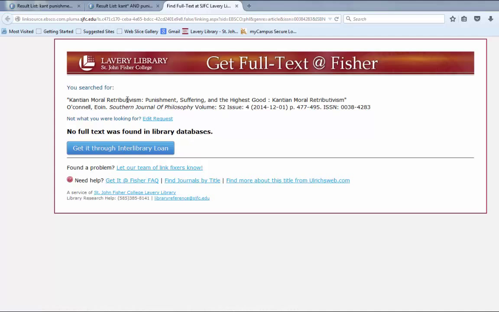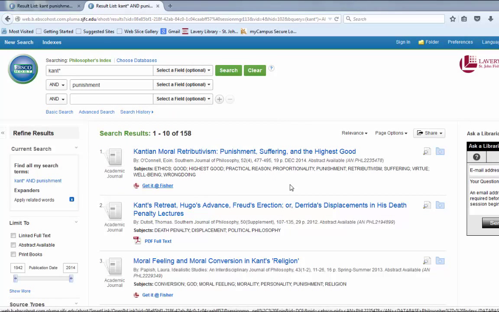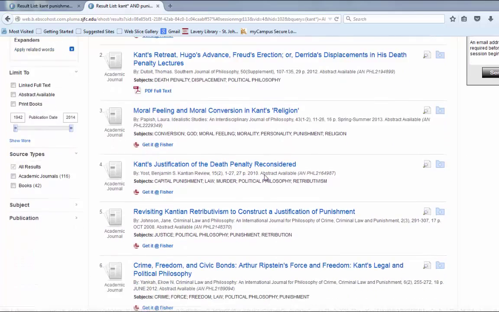So if I really wanted this article, it seems perfect for my research, you're more than welcome to go ahead and use that mechanism. So give yourself a couple of days and someone will get that article for you and send it to you in your email as a PDF so you can get that there. Let's take a look at that list again. So that's one of the ways that Get It Official works. It helps you to use interlibrary loan.